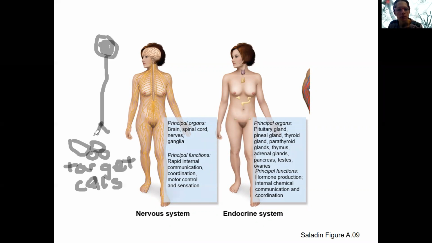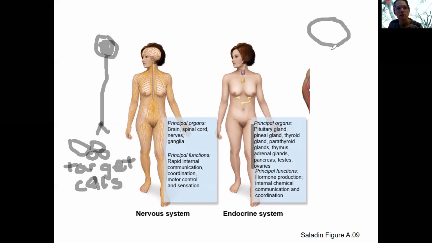The endocrine system is composed of any endocrine gland. So this is a wide variety of different glands located throughout the body. What's similar about all of them is they produce hormones. So in this case, we've got some sort of endocrine tissue.